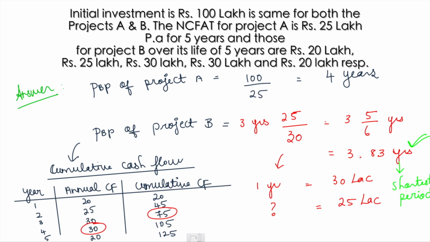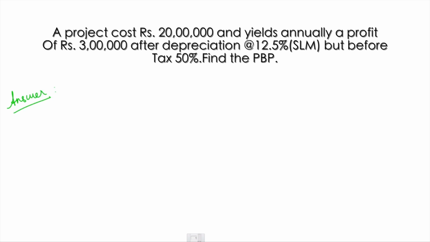Okay guys, let us discuss another sum. A project costs rupees 20 lakh and yields annually a profit of rupees 3 lakh after depreciation at 12.5 percent, straight line method, but before tax 50 percent. Again this is an equal cash flow concept. We are going to compute the payback period where the cash flows are equal.